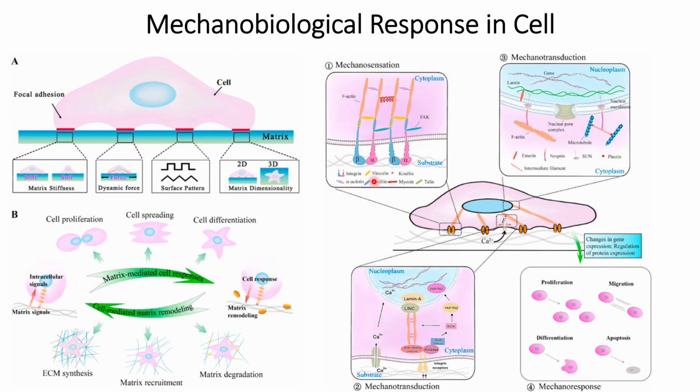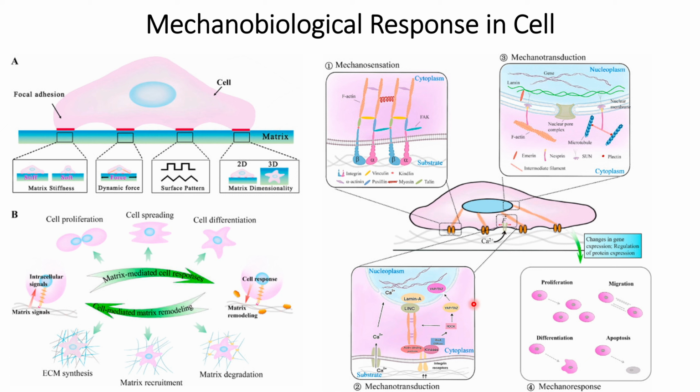The alpha beta integrins coming together will lead to paxillin and talin coming together, and at the same time it will recruit FAK to trigger signaling pathways.